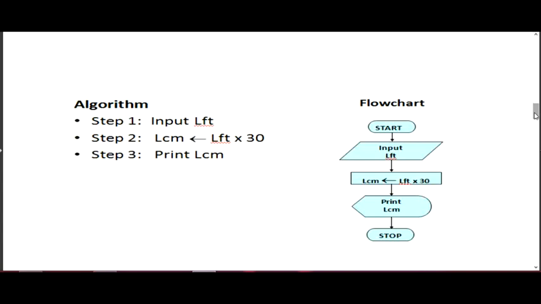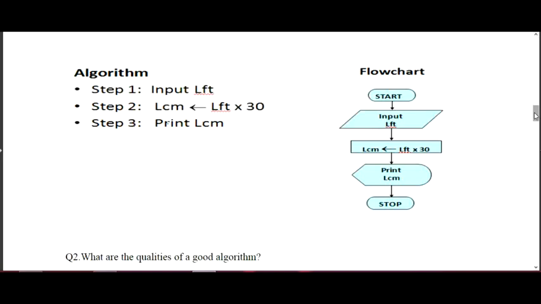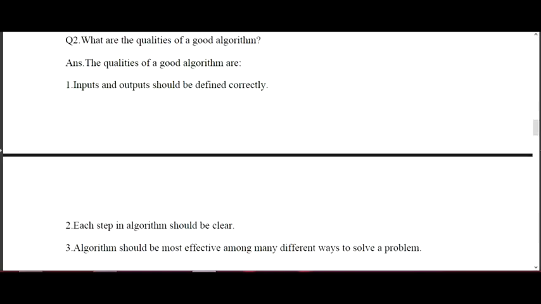You can pause the video and understand this question of a good algorithm. When we are talking about the qualities of a good algorithm, what could it involve? Input and output should be defined correctly. Each step in the algorithm should be clear, meaning whatever we write, we should be clear about what we are writing.